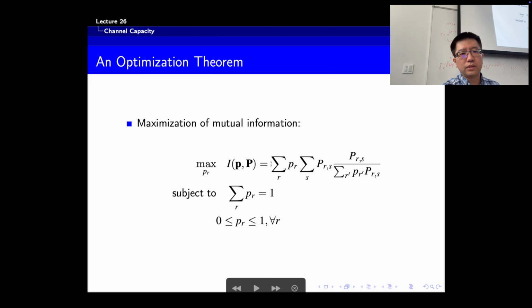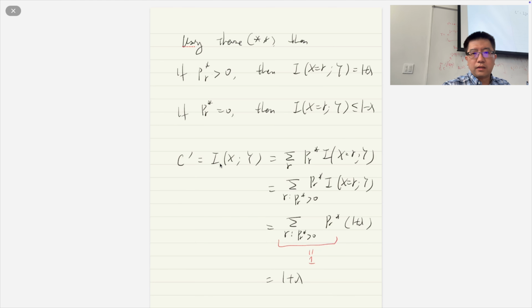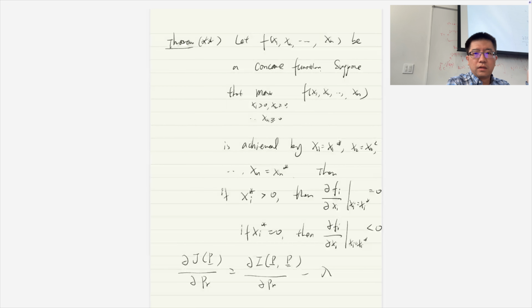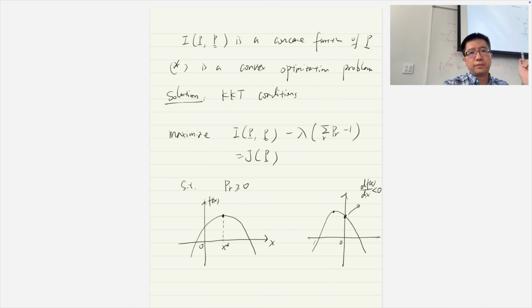So basically what to do is that we use the KKT condition. And maybe we can see our notes here. So we start from here. We're going to use the KKT condition. What we do is that we write the objective function minus lambda times the constraint here. Lambda is nothing but the Lagrange multiplier. Then we'll have this, okay? And this is a simple case.